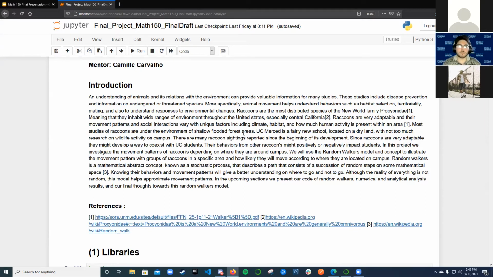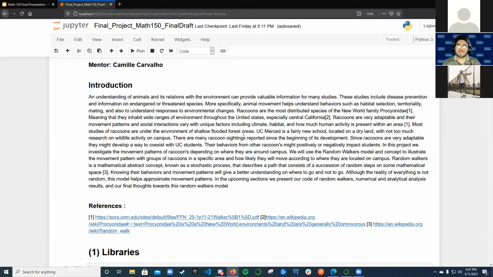Raccoons are the most distributed species of the New World family Procyonidae, meaning that they inhabit wide ranges of environment throughout the United States, especially Central California. Raccoons are very adaptable, and their movement patterns and social interactions vary with unique factors, including climate, habitat, and human activity within that area. Most studies of raccoons are in the environment of shallow flooded forest areas, but UC Merced